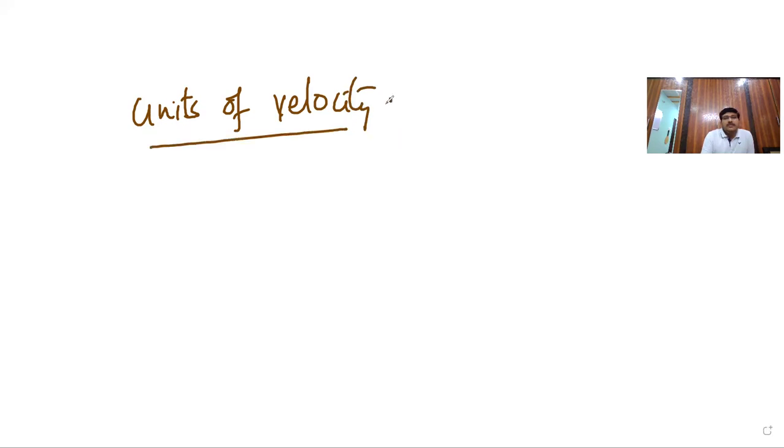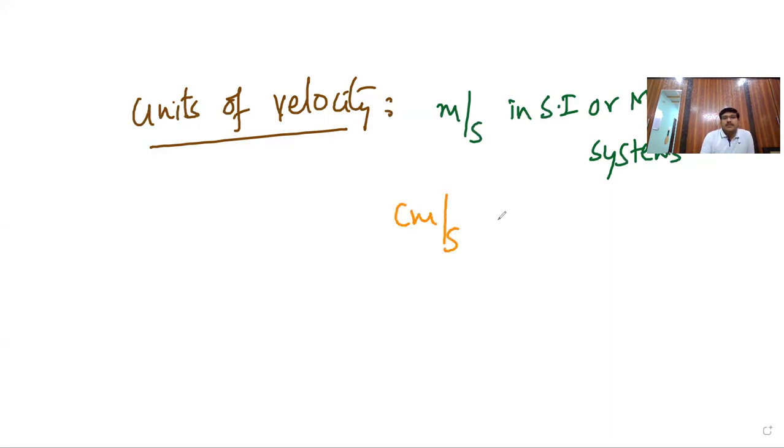Velocity has the units meter per second in the SI or MKS system, and centimeter per second in the CGS system.